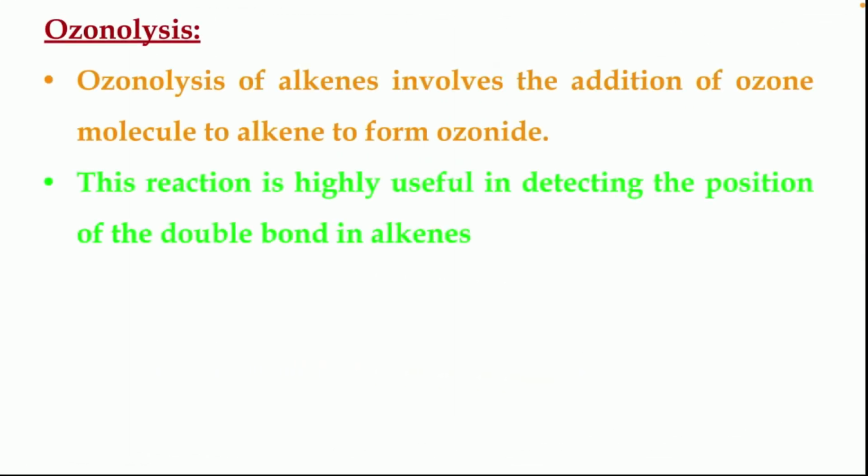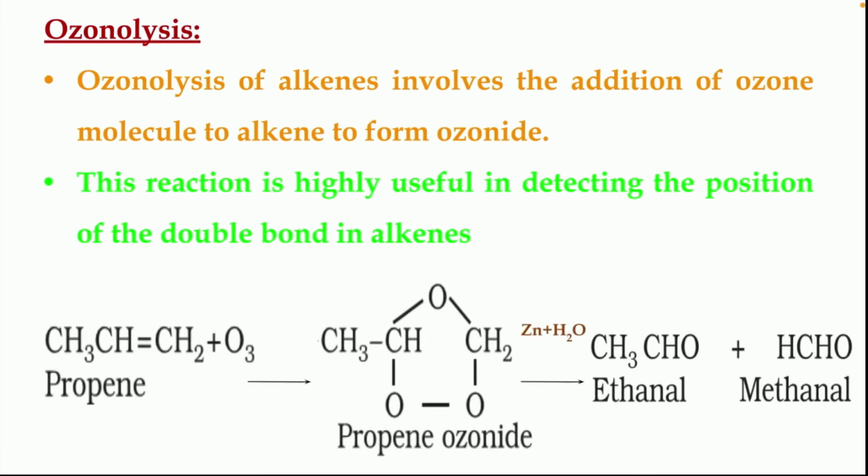Next we shall discuss another interesting topic, that is ozonolysis. Ozonolysis of alkenes involves the addition of ozone molecule to alkene to form ozonide. Ozonide is an intermediate formed. This reaction is highly useful in detecting the position of the double bond in alkenes. So wherever the double bond is, it breaks in such a fashion that all three oxygen atoms add up and produce an ozonide.